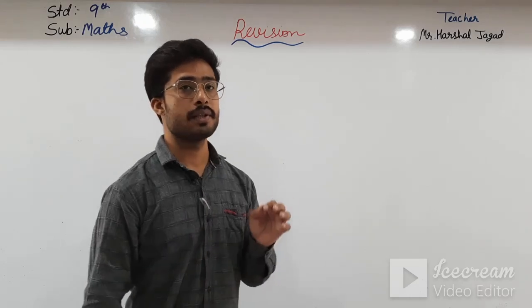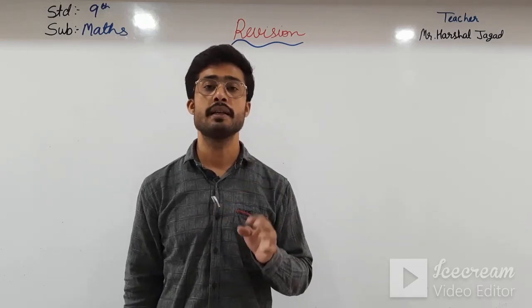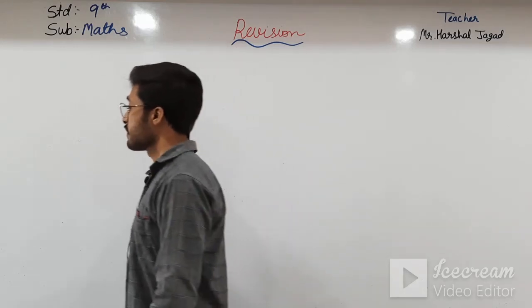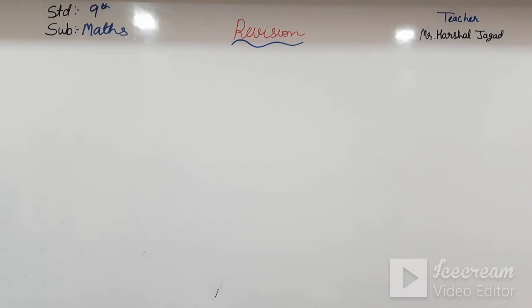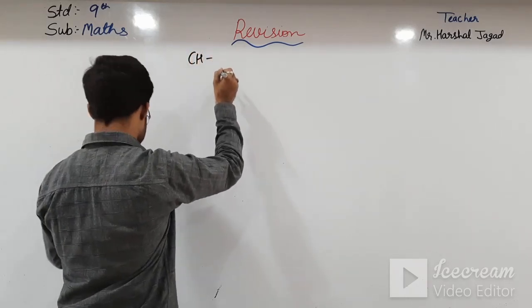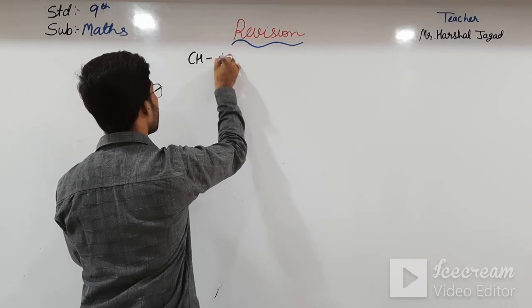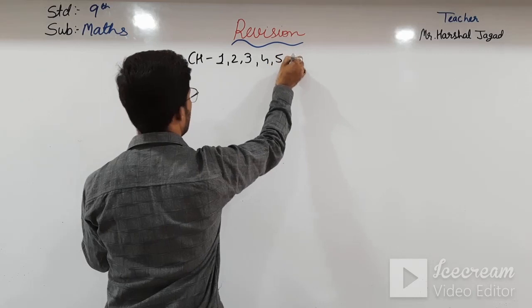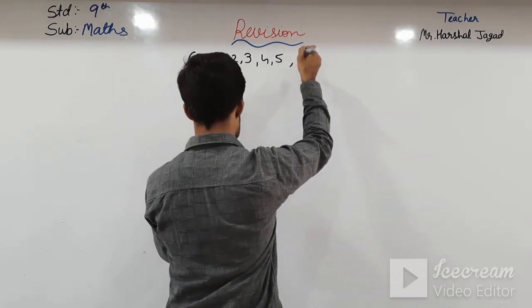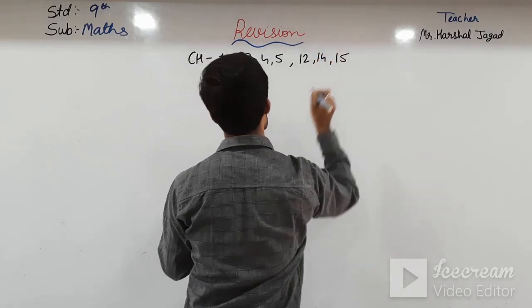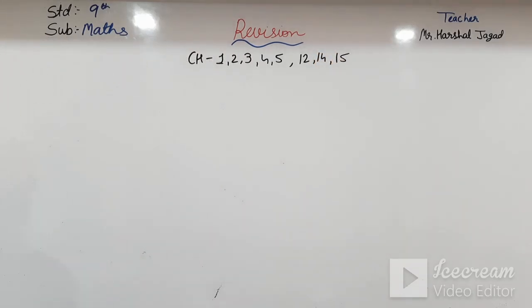In this video we will discuss the paper style of your maths subject. Okay students, first of all, how many chapters are there? I am writing that on the board. The chapters in this term are 1, 2, 3, 4, 5, 12, 14, 15. These chapters are there.